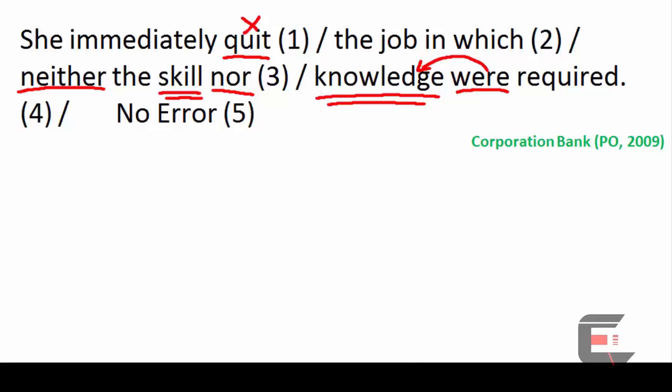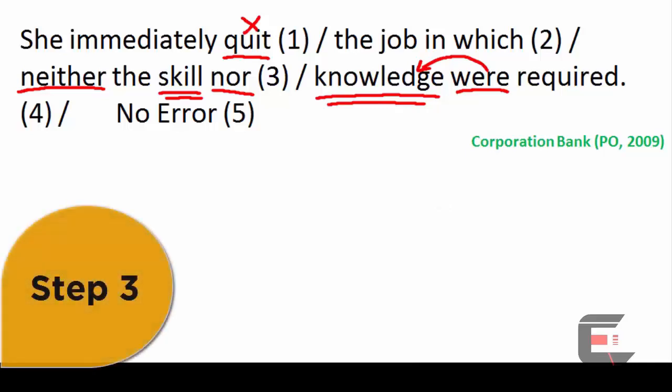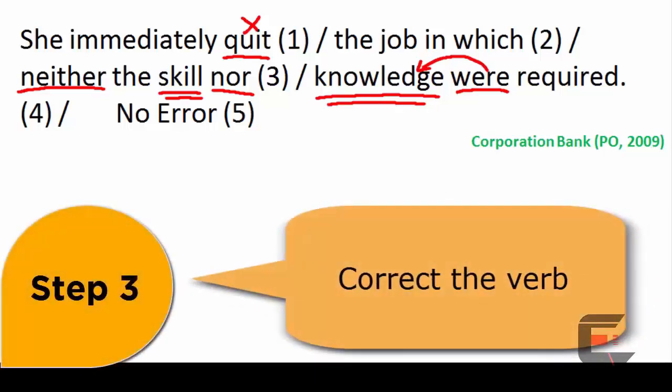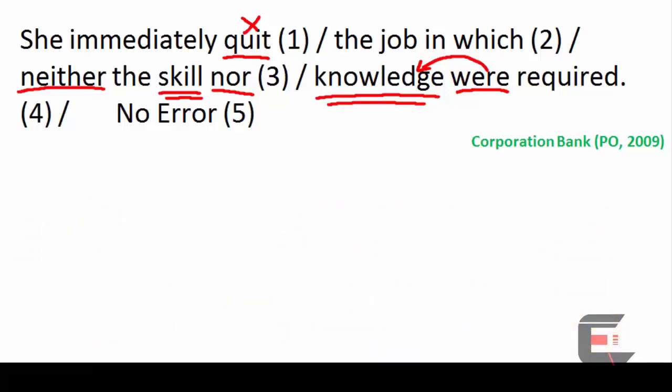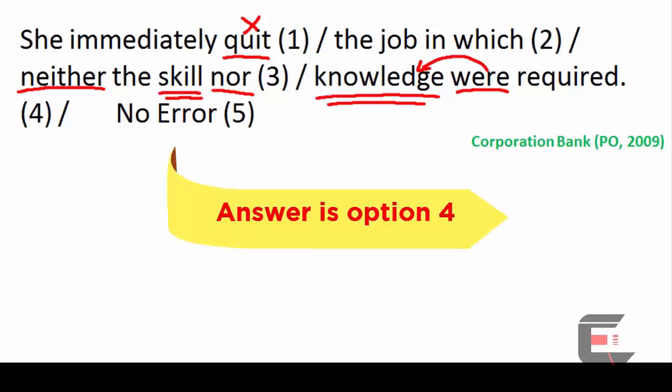That is knowledge. Next step. Correct the verb. Knowledge is singular. Therefore, the verb also has to be singular. Therefore, the answer is option 4.